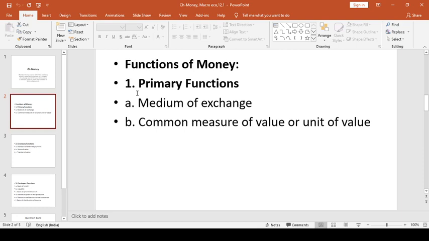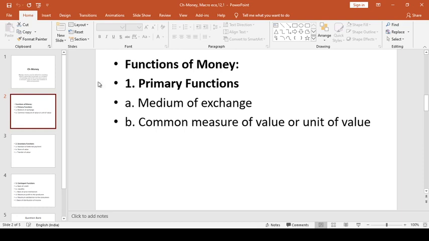This function facilitates maintenance of business accounts which would be otherwise impossible. Money helps in calculating prices of goods and services. Due to this reason, it is regarded as a unit of account. For instance, rupee is the unit of account in India, pound in England, and so on.